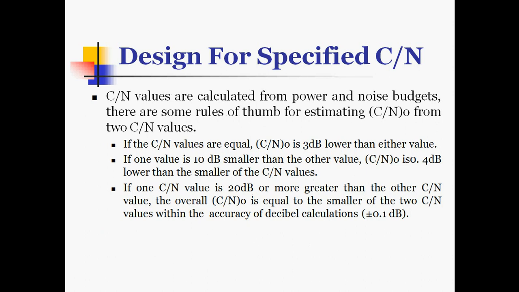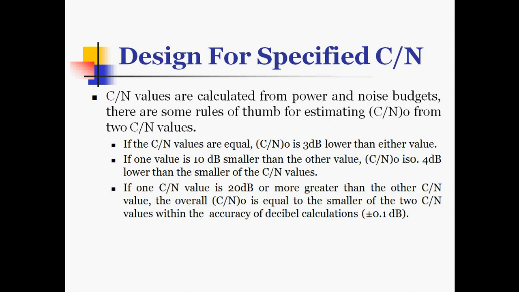There are some rules of thumb for estimating overall carrier to noise ratio from two carrier to noise ratio values. If the carrier to noise ratio values are equal, that is, C by N overall is 3 dB lower than either value. With consideration of two C by N values, now we can compare. If both of the C by N values are equal, the overall C by N is 3 dB lower than either of the values.